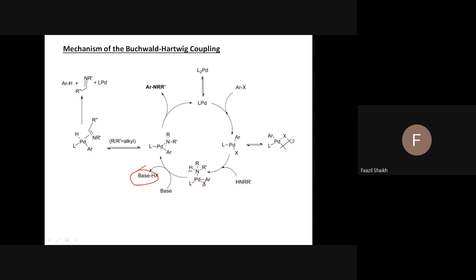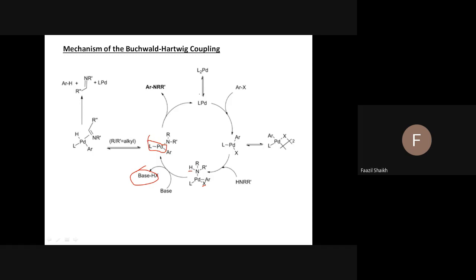Now you see this second adduct undergoes reductive elimination, the transfer of this nitrogen over this aryl group and removal of this ligand takes place like this.